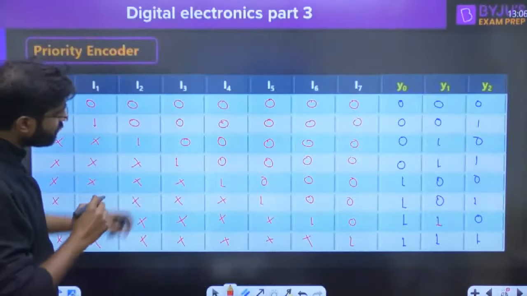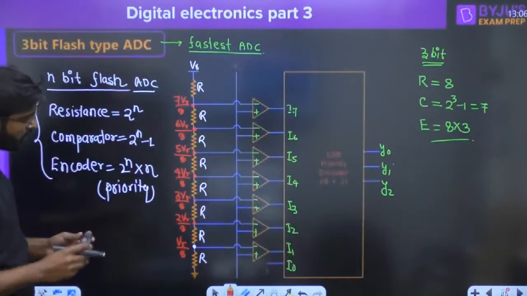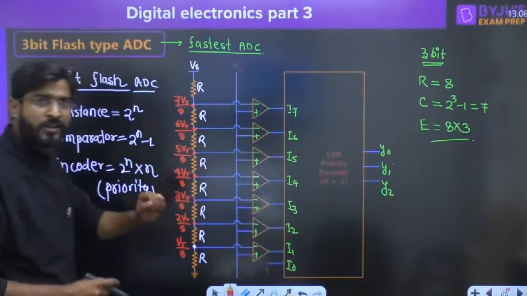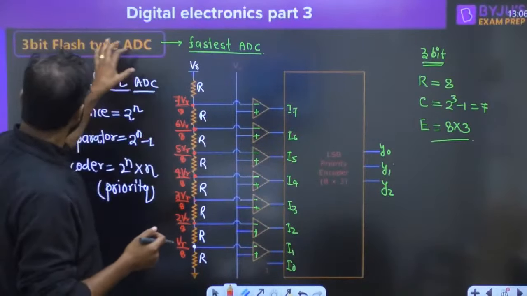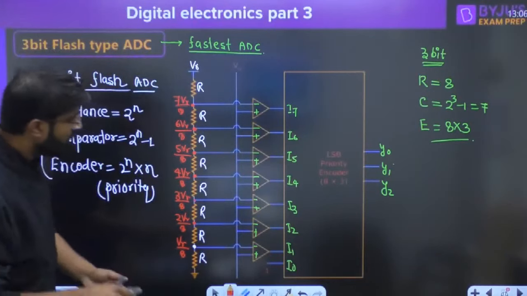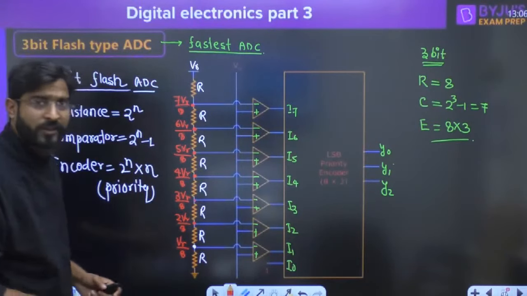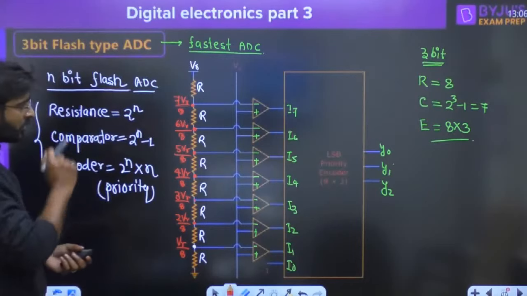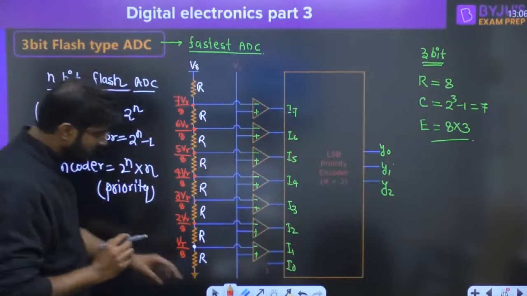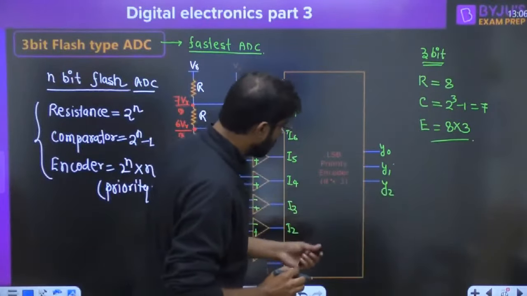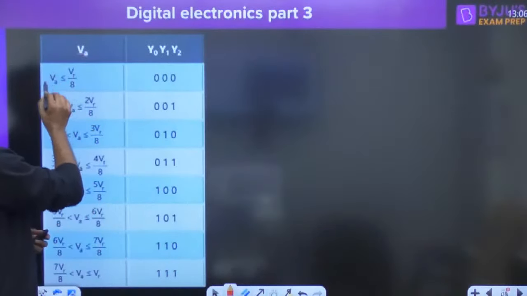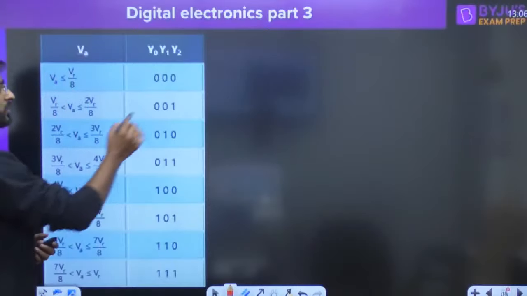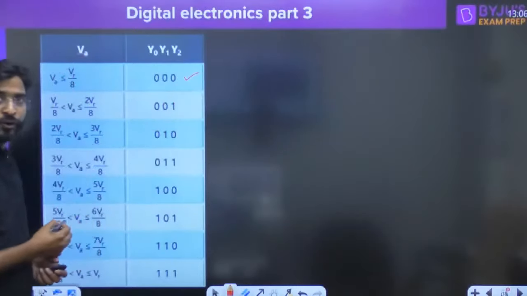Right now how this is going to work, everyone try to understand. This is called a 3-bit flash type ADC. Now in the 3-bit flash type ADC, suppose I am taking one example, and before going to that example, everyone try to understand. If the applied analog voltage is less than VR by 8, then the encoder will provide 0 0 0.